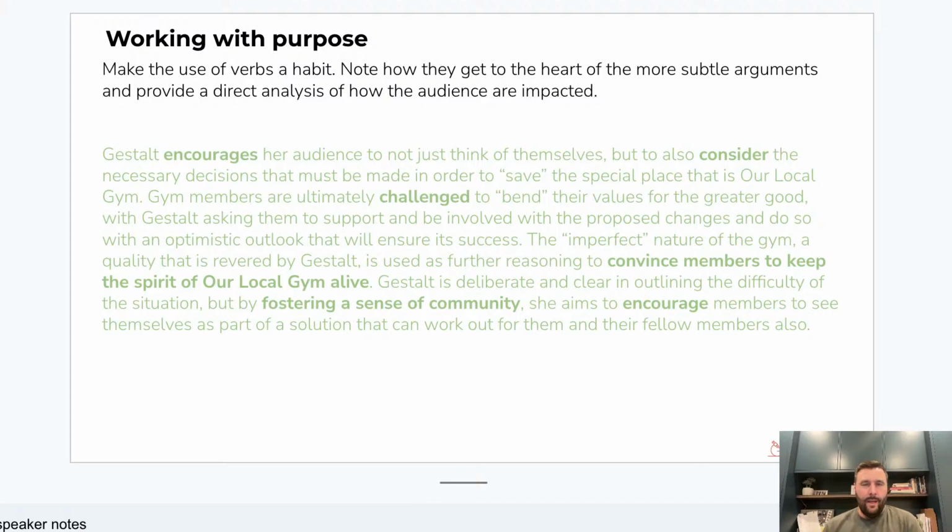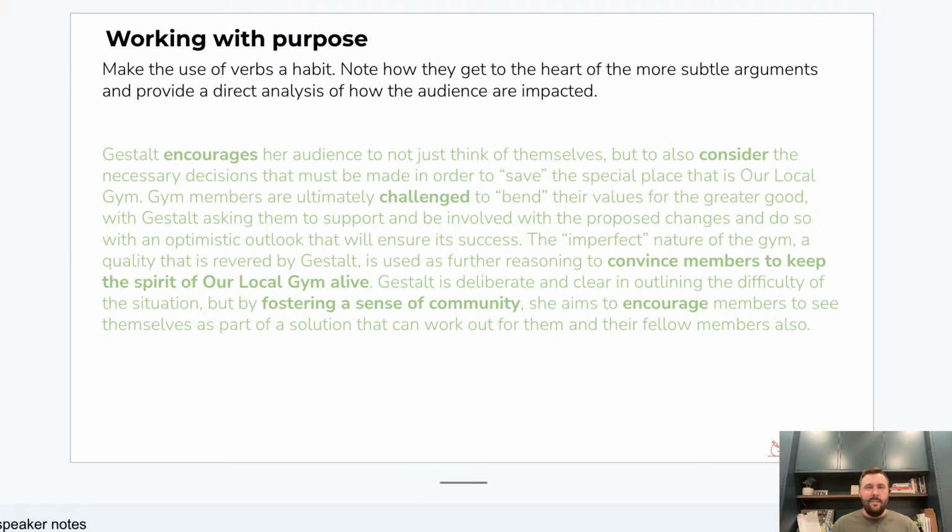Lastly, we're about to move away from argument analysis. We are looking at the verbs that are being used here. One of the first things I said to you tonight is that there's a huge separator in argument analysis between students that only focus on what the writer is saying and just the contention, and writers who really focus on what the argument is doing. Okay, and so if we're going to be talking about what the argument is doing, we've got to use doing words.